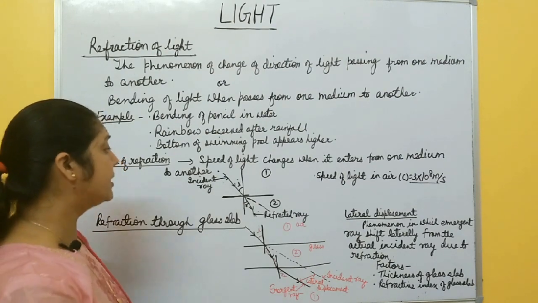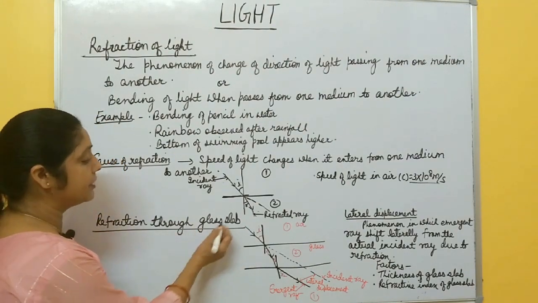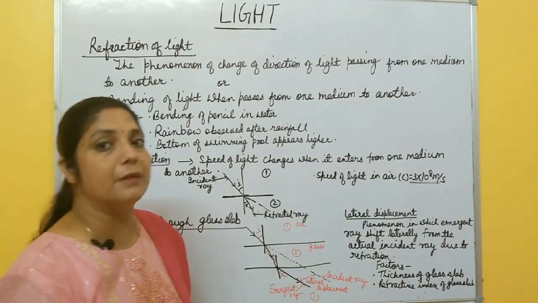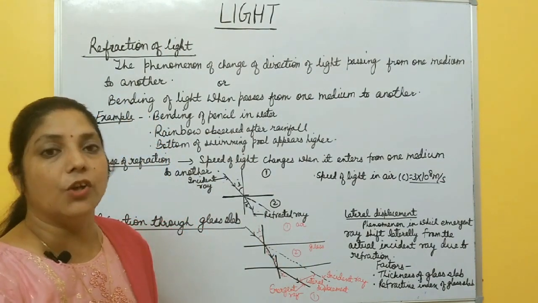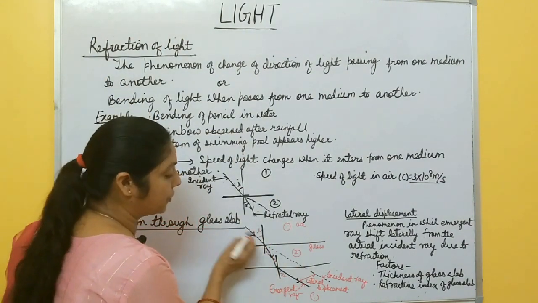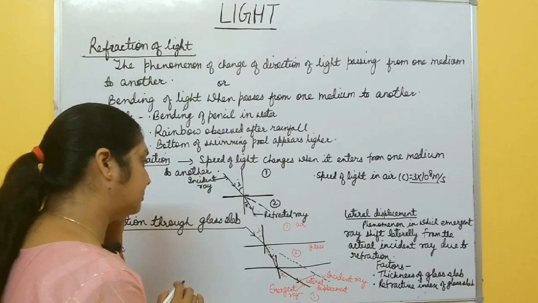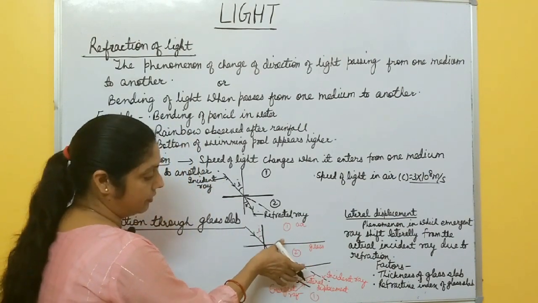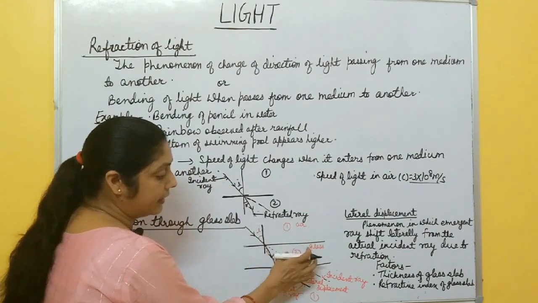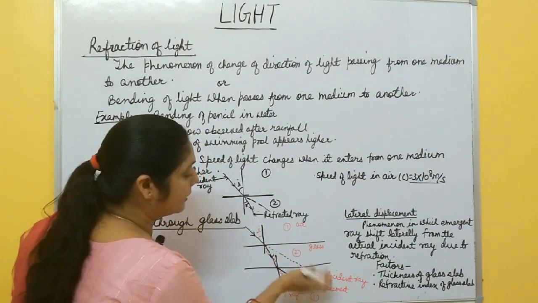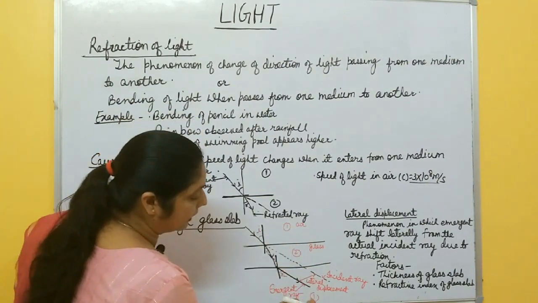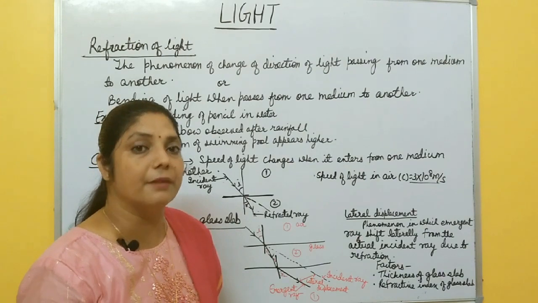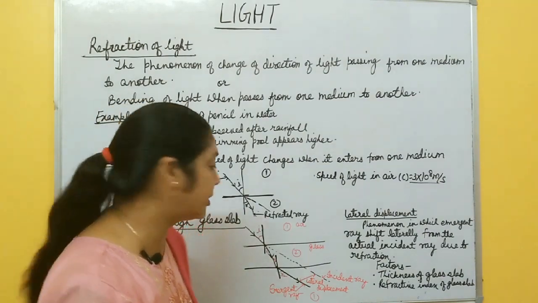Now, I am going to discuss what happens when light travels through a glass slab. There is one glass slab, and the medium of the glass slab is different from that of air. Now, what happens when light travels through this glass slab? Again, suppose these are the two surfaces which separate these two media, right? Inside the glass, the medium is different, and outside the glass is air, and again here also air. So when light enters inside the glass slab, it changes its direction.